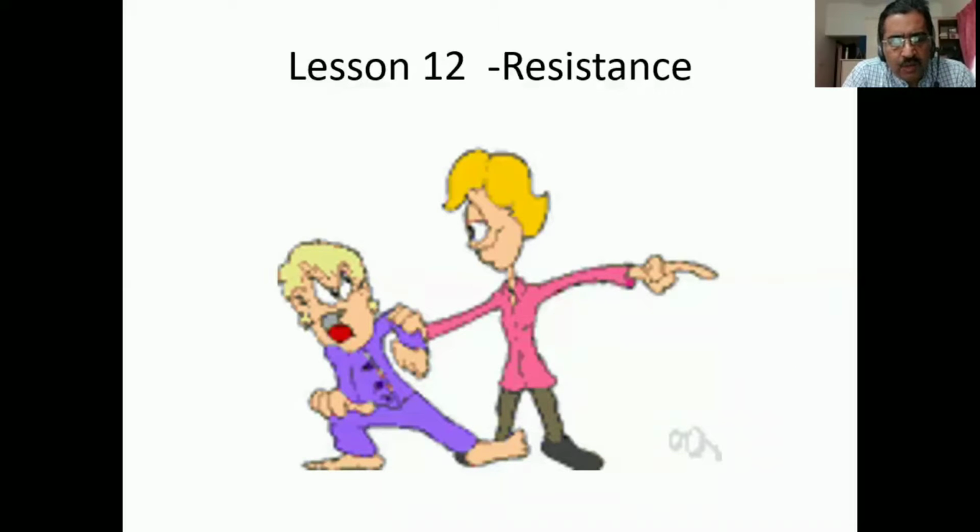Once we learn to do something in a particular way, we will oppose tooth and nail if there is another way to do it. A simple example I will ask you. You have an egg. If you are used to opening a boiled egg from the top, I'll ask you a question. Why are you opening from the top only? Why not from the bottom? You may have a technical reason, you may not have one, but because you are used to opening the egg from the top, you will continue to do that.